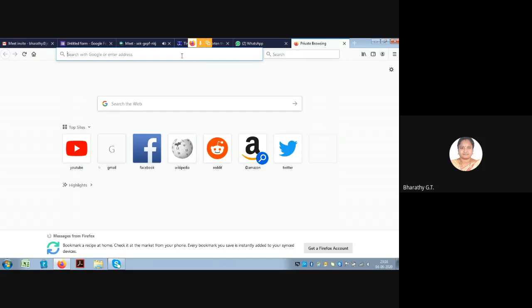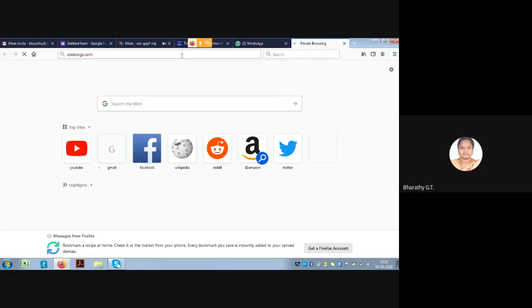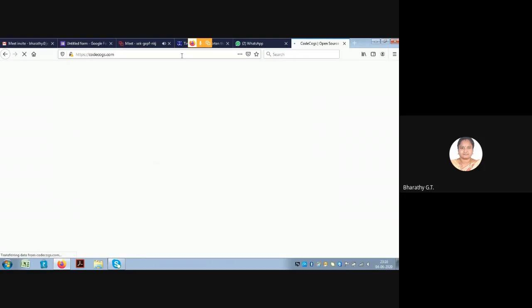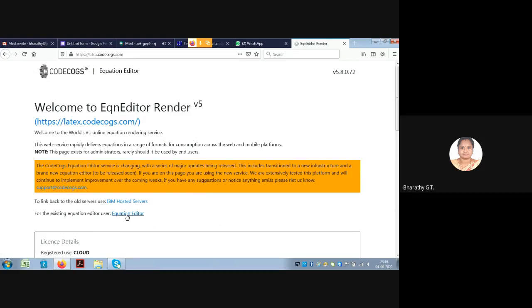Go to codecogs.com, CODECOGS. It is an online LaTeX editor. You can click on this equation editor.